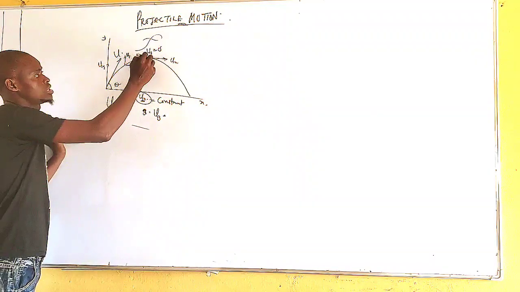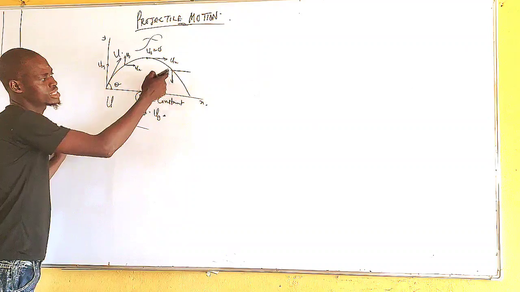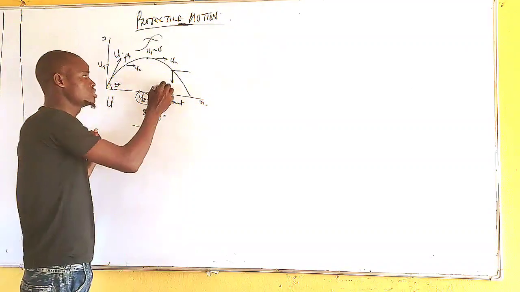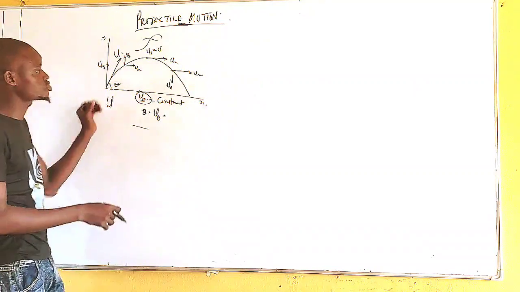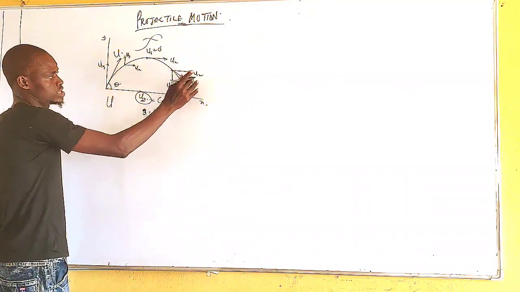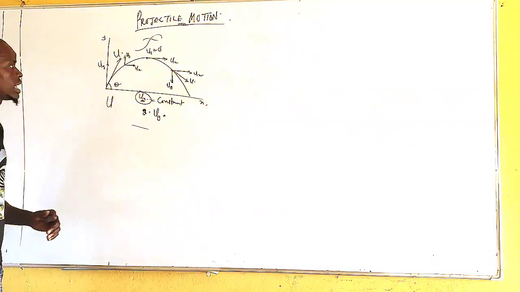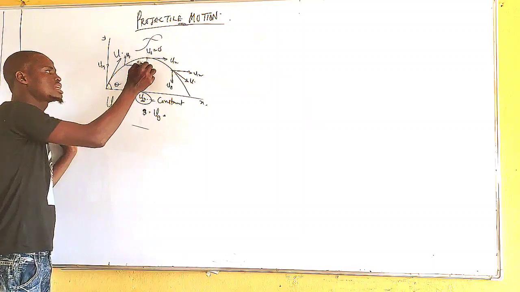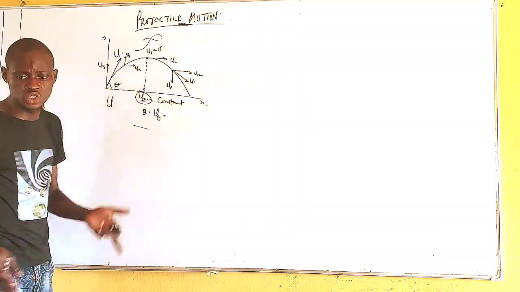Now, when you're moving down, this equals 0. Then when it comes down like this, the body starts going down. Velocity is what? Uy. And this remains ux. Altogether, throughout the motion, I can have the resultant of the two velocities. These are resultants. The resultant is like this, my u altogether. Now, what are the major things that you can find in this? What are the major questions that can be given to you in this?